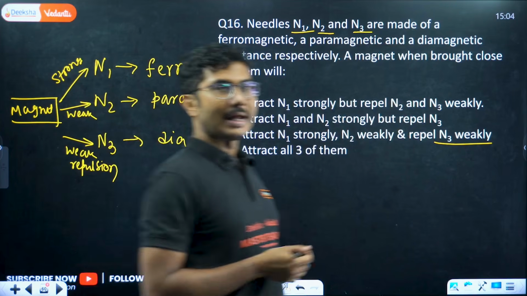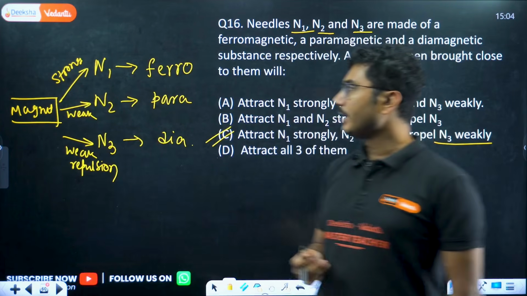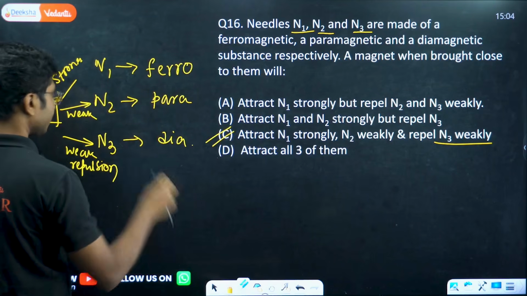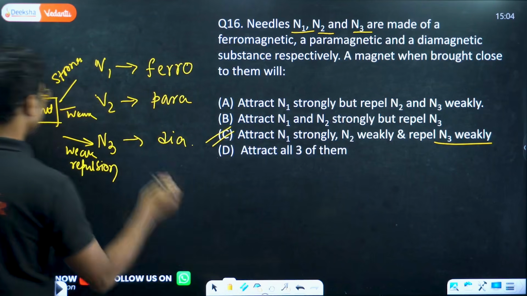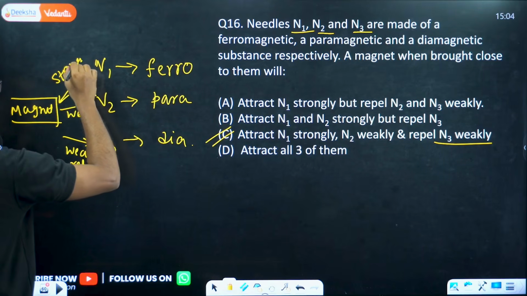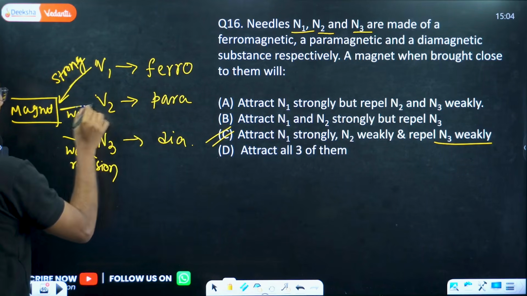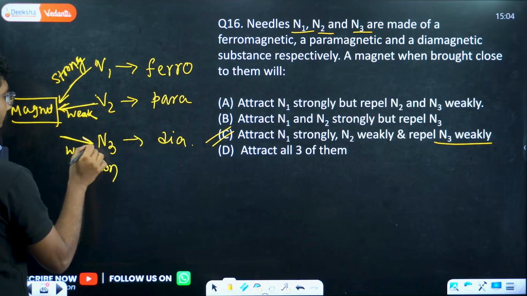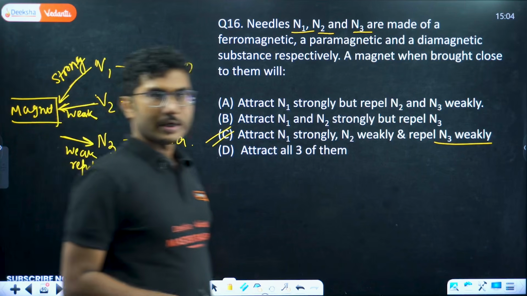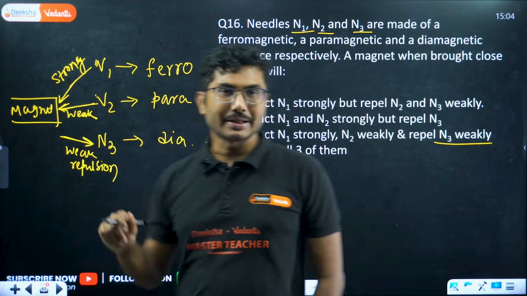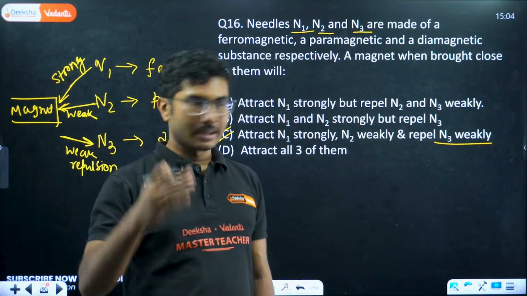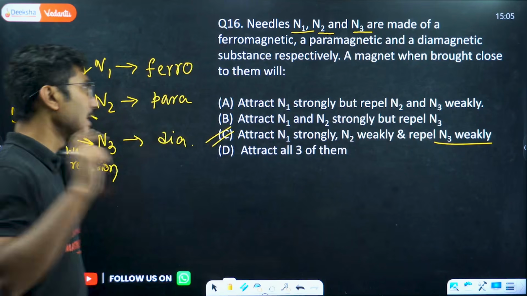Okay, N1 will be attracted strongly, N2 will be attracted. Let me change the symbol once, so that you don't get confused. So this will be attracted strongly. Attracted means the arrow is this side. This will be also attracted but weakly, this one will be repelled but weakly. So N1 and N2 will be attracted, N1 strongly, N2 weakly, and N3 will be repelled. So answer C is the correct answer.